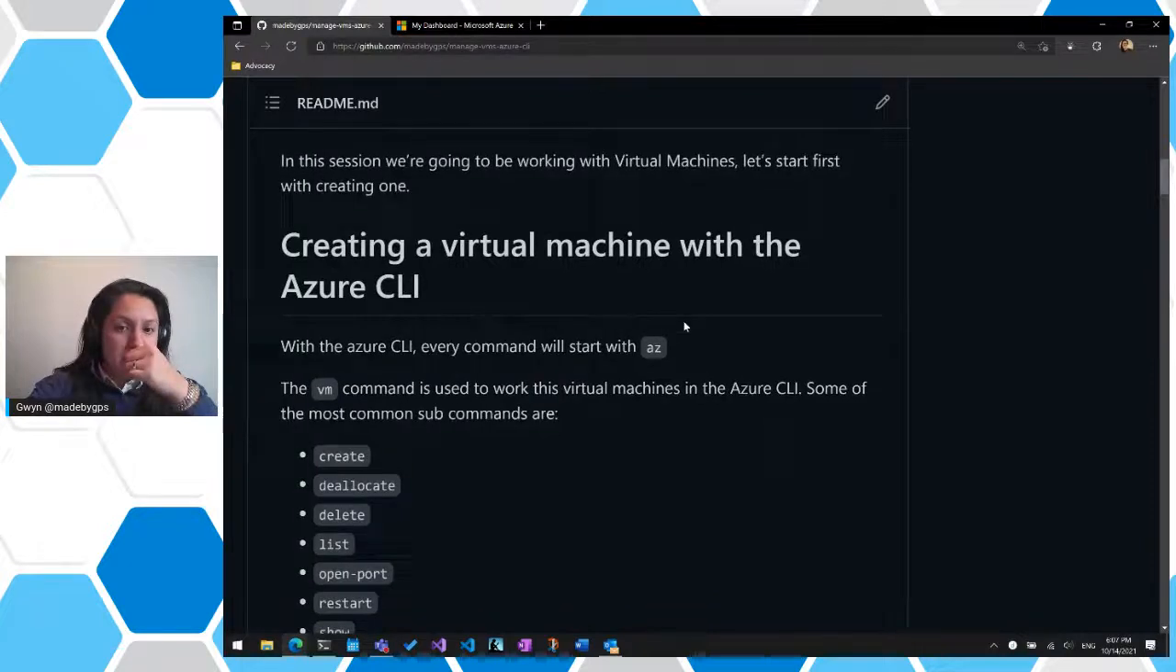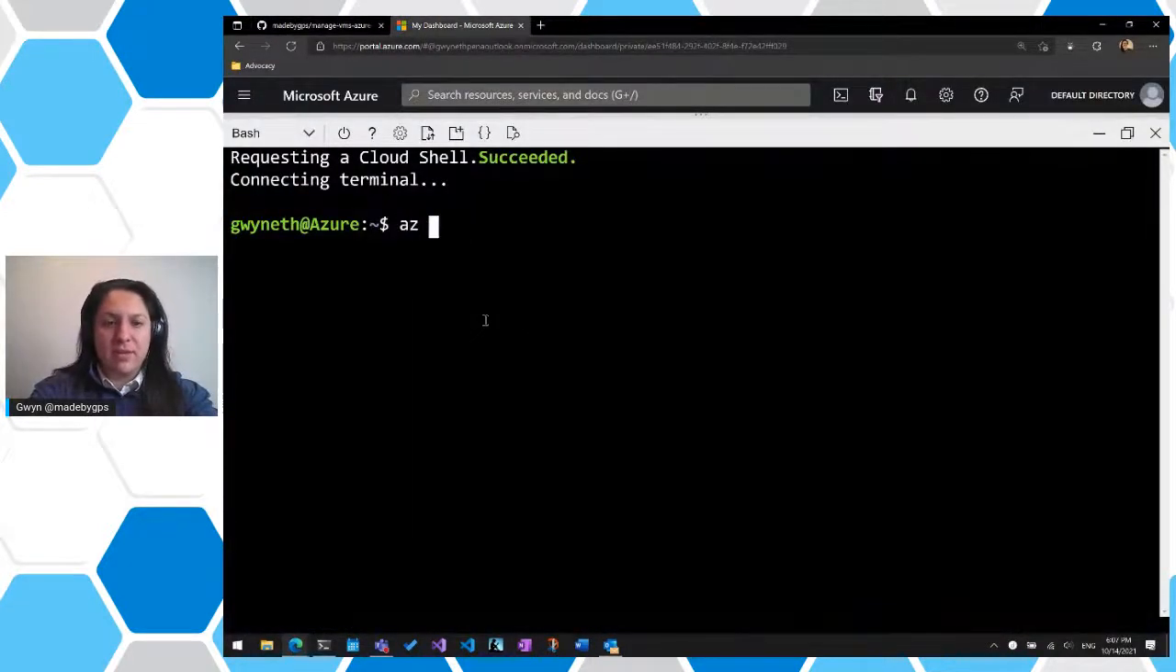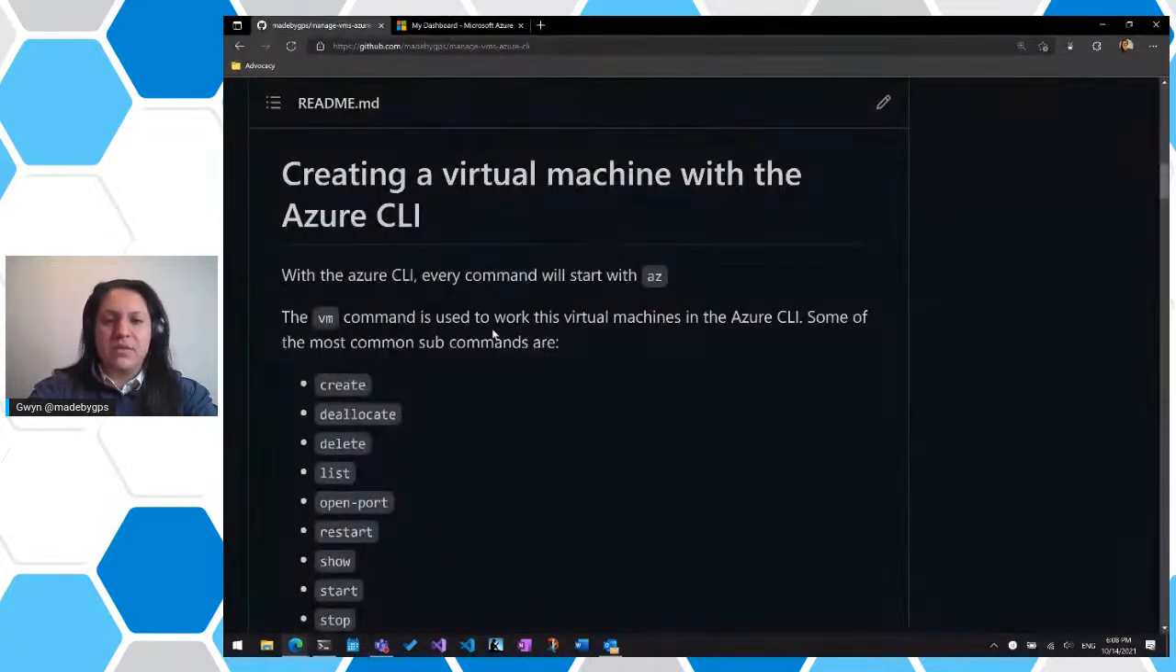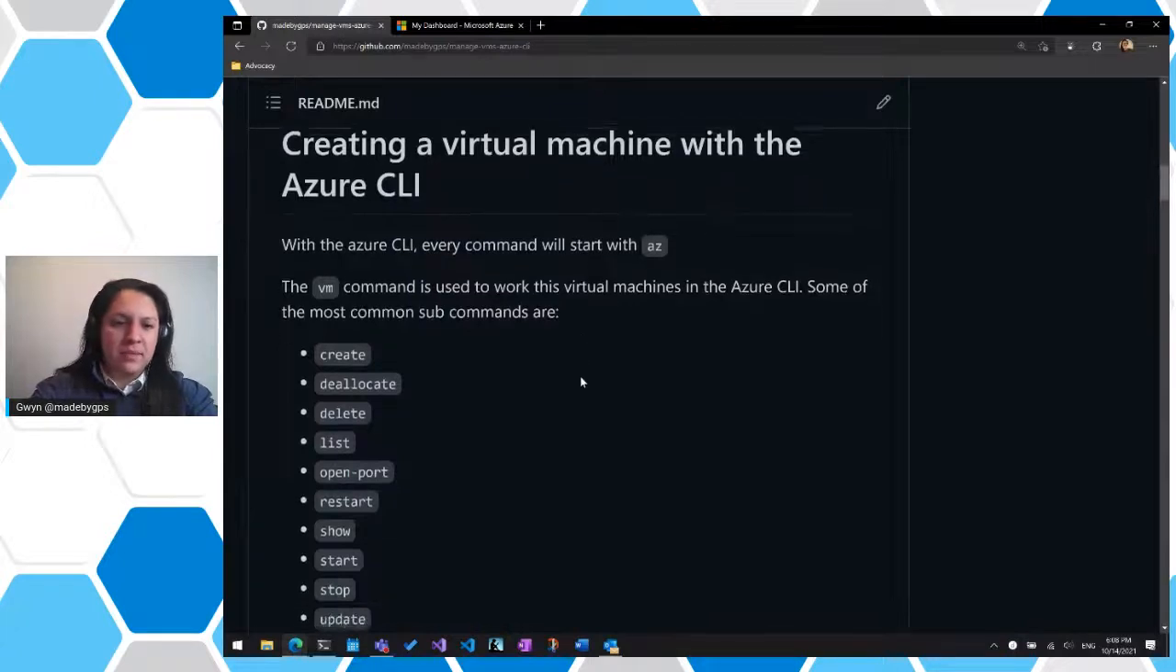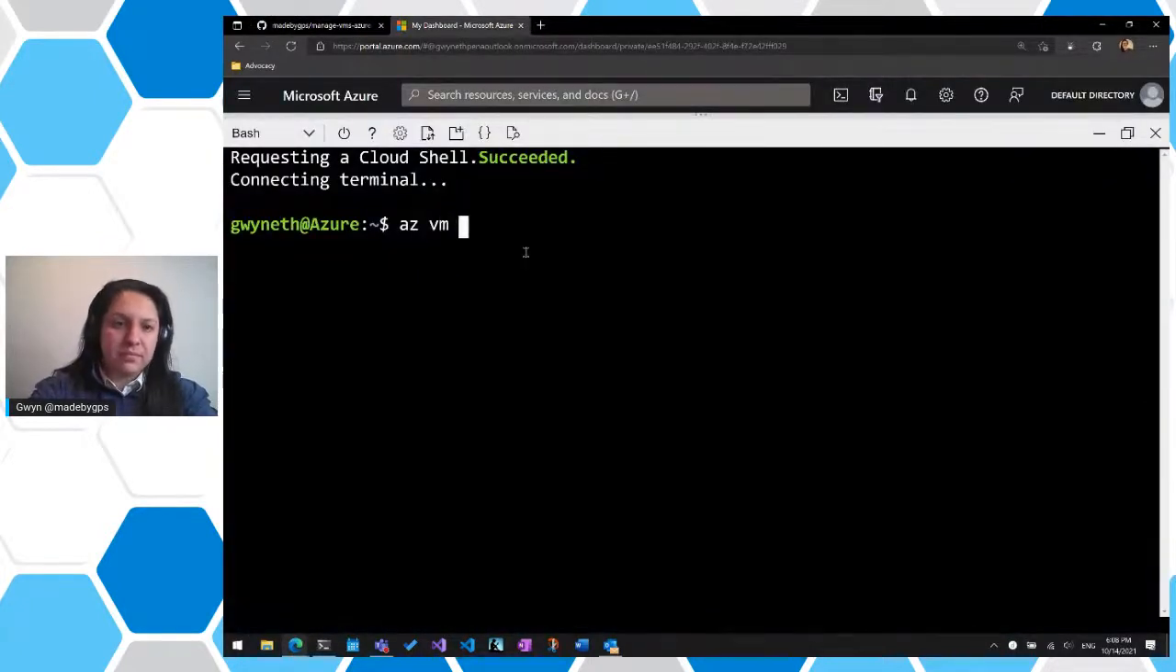And with the Azure CLI, every command will start with az. So you'll have az, and then from there on, anything that comes after, you can work with depending on what you want to do. But it's always going to start with az. So if I don't mention az, just assume that it has to be at the beginning. And the VM command, so then it would be az vm, right?